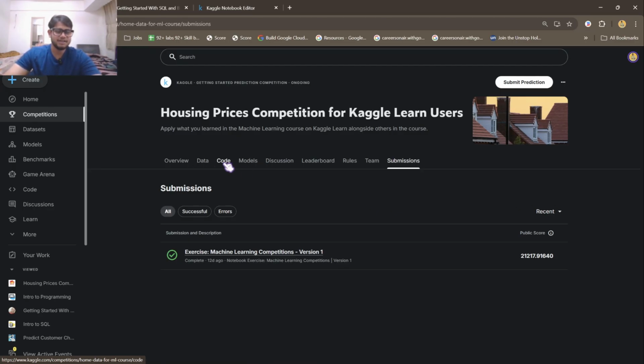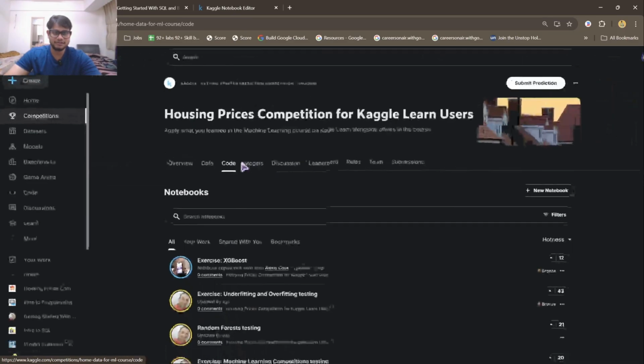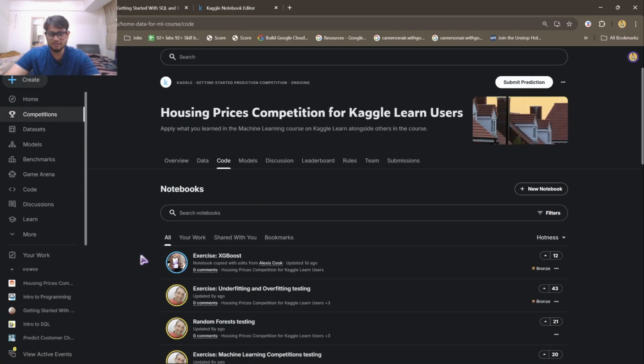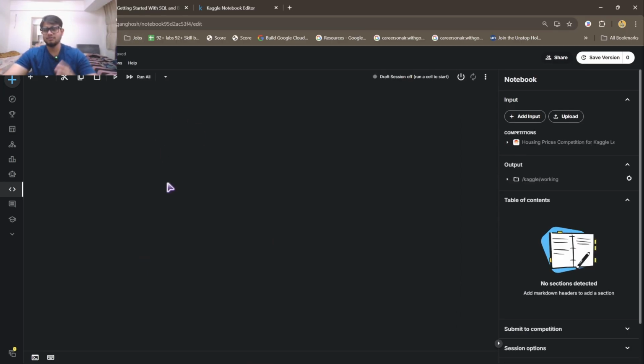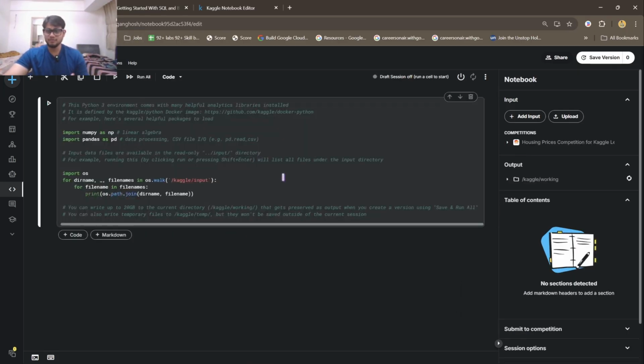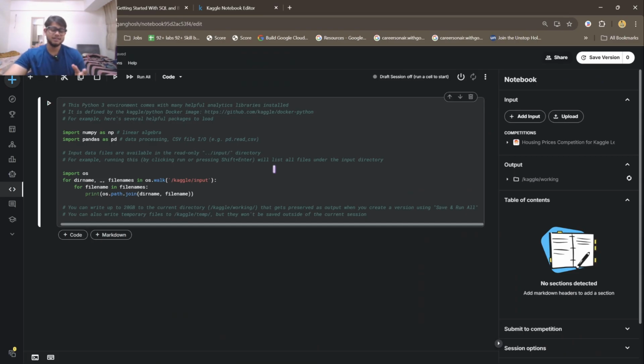Now you will ask, okay, how can I code right now here? How can I directly code from here for this competition? So what you need to do is go to the code section, click on new notebook, and with that you will be redirected to a Kaggle notebook with the data set of that competition. So that's how you can easily code it.